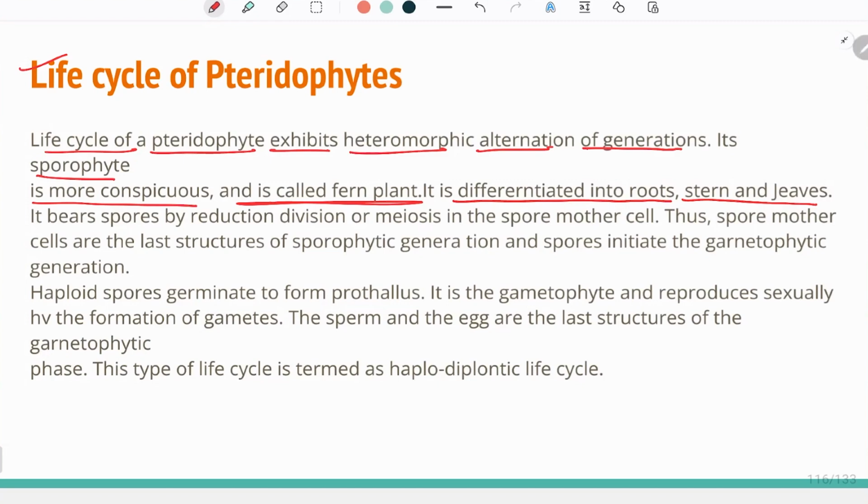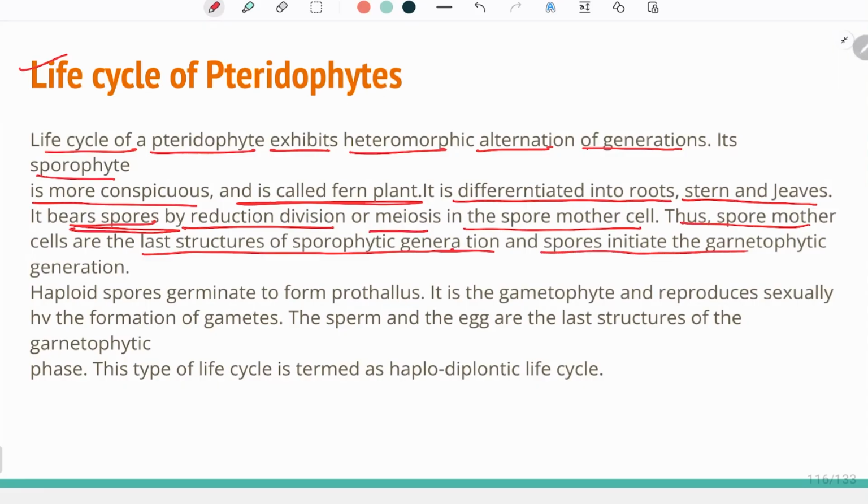Now, very obvious that this sporophyte will produce spores by reduction division or by meiosis in the spore mother cell. The spore mother cells are the last structures of sporophytic generation. So, if we have been asked what is the last structure of the sporophytic generation, it is the spore mother cells.